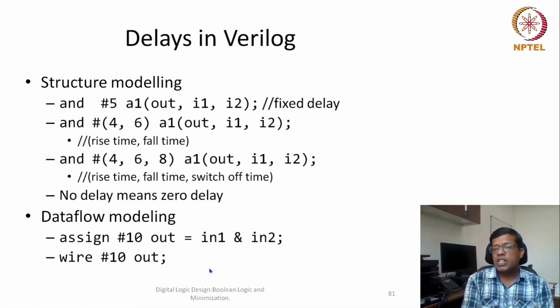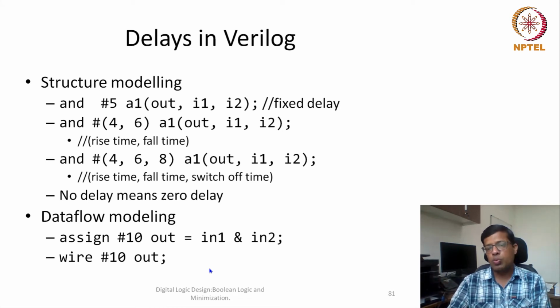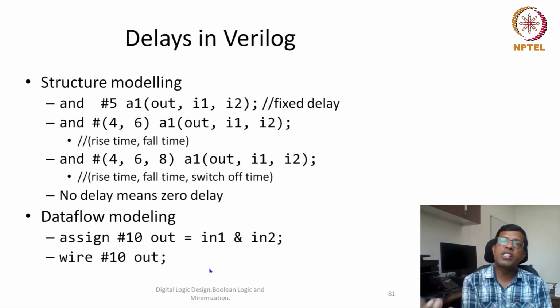If the distance is in terms of nanometers or hundreds of nanometers, then also the delay of those wires could be there. Because of that, we also consider the propagation delay of wires, and that's why Verilog also models it. So this is how those delays can be modeled in Verilog, so that we can see the overall functionality in terms of delay for a particular circuit.